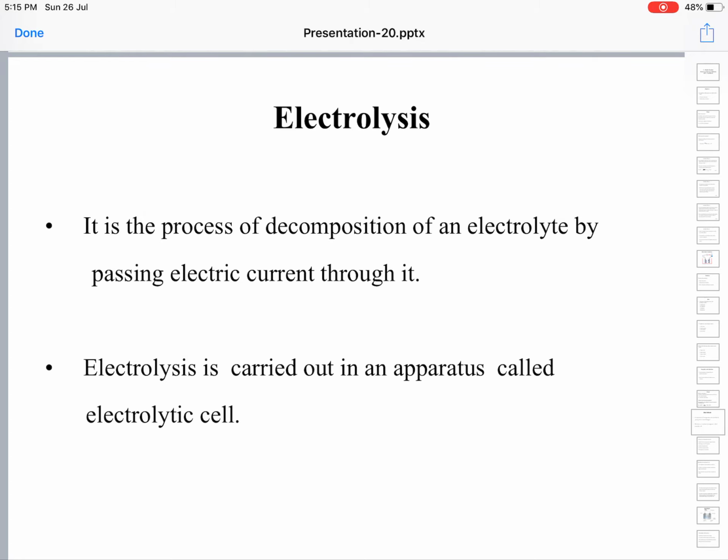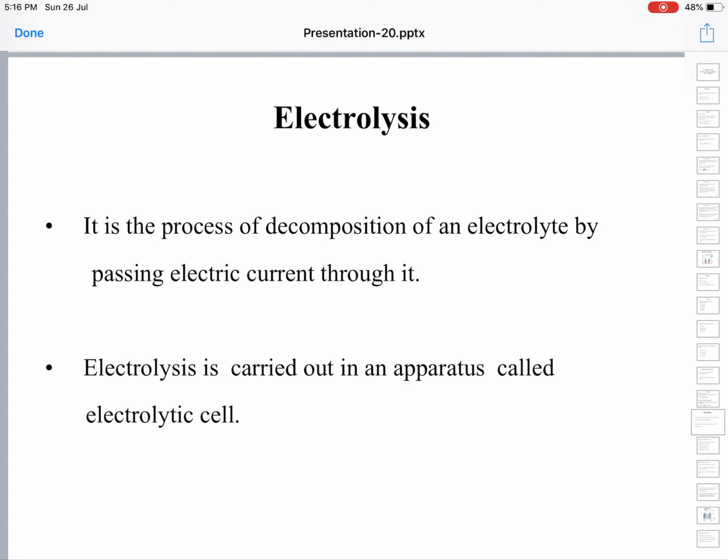Likewise, the negatively charged ions, which carry excess electrons, move towards the positively charged anode and lose their electrons. At the anode they undergo oxidation and also turn into the elemental state.